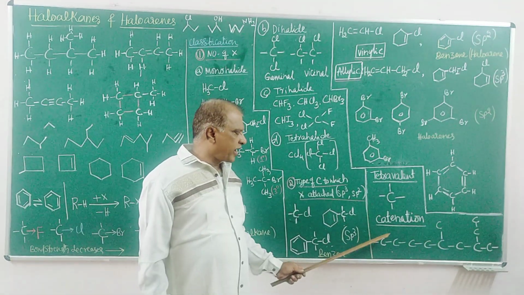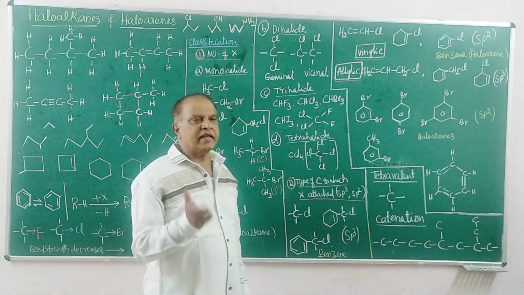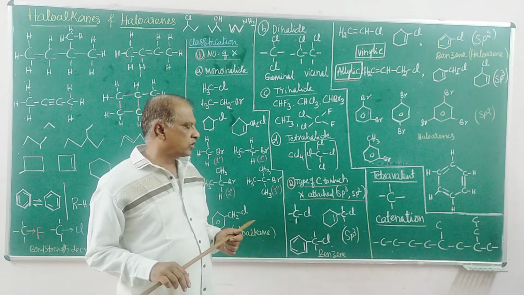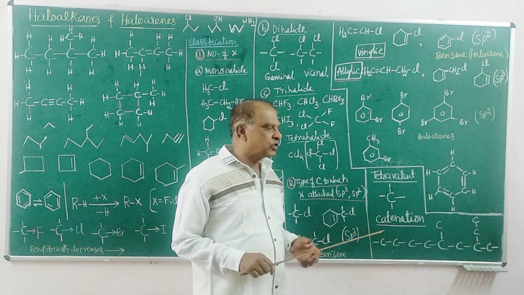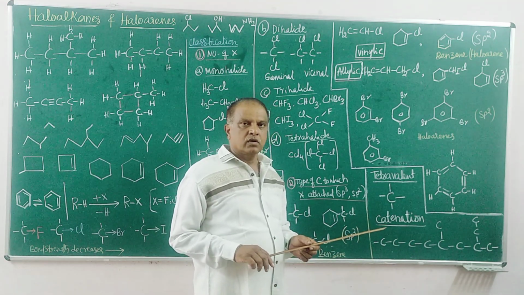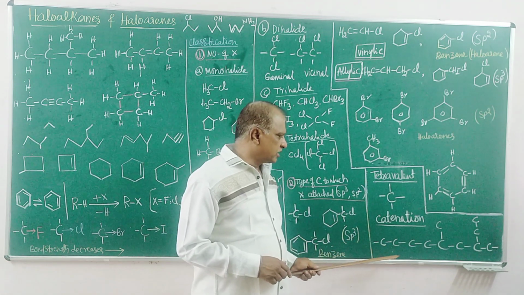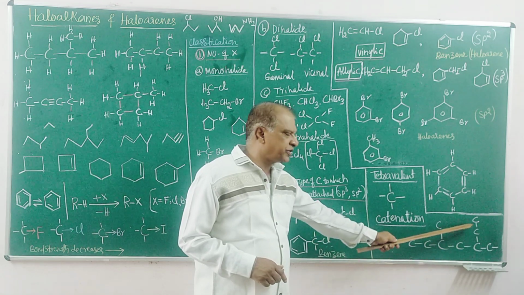The meaning of catenation: it is self-linking of the same atoms through chemical bonds, forming a chain of carbon atoms, which may be linear or branched.